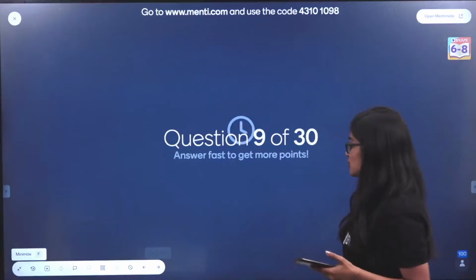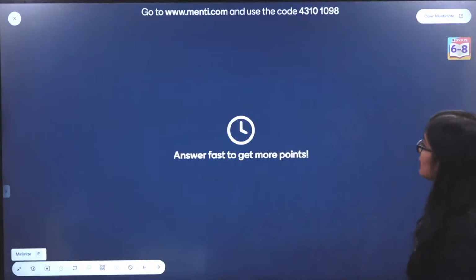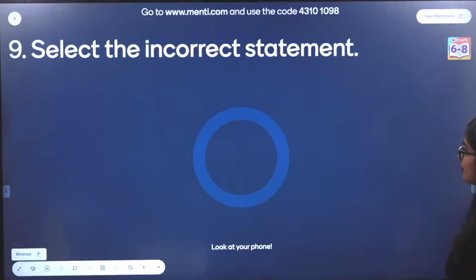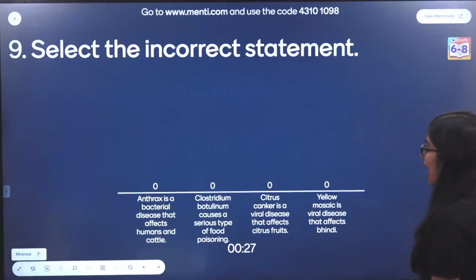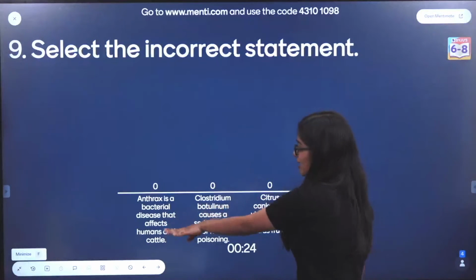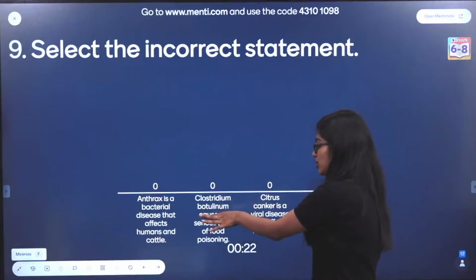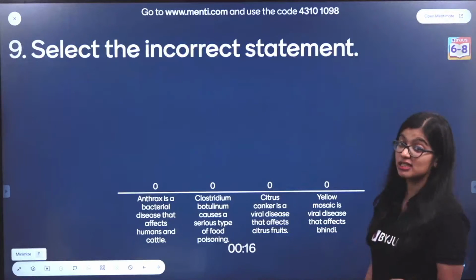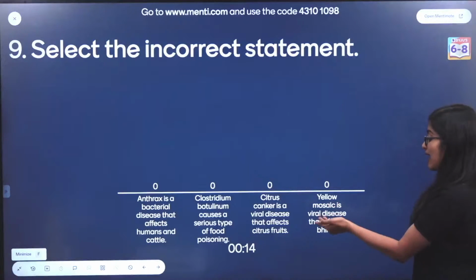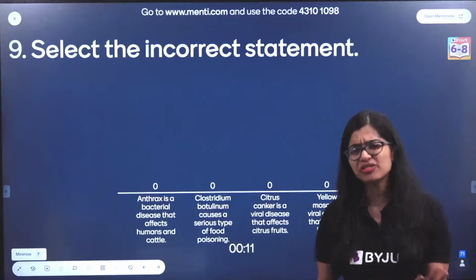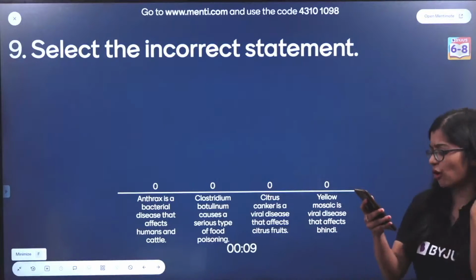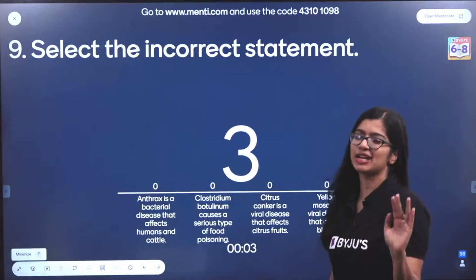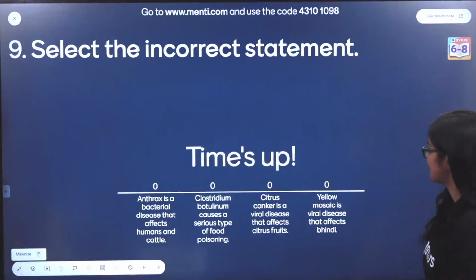Let's have a look at question number 9. Select the incorrect statement. Okay, let's see what is here. Anthrax is a bacterial disease that affects humans and cattle. Clostridium botulinum causes a serious type of food poisoning. Citrus canker is a viral disease that affects citrus fruits. Yellow mosaic is a viral disease that affects bhindi. It's a very straightforward question. This is not going to be tough. Basic knowledge of microorganisms and you will solve this.